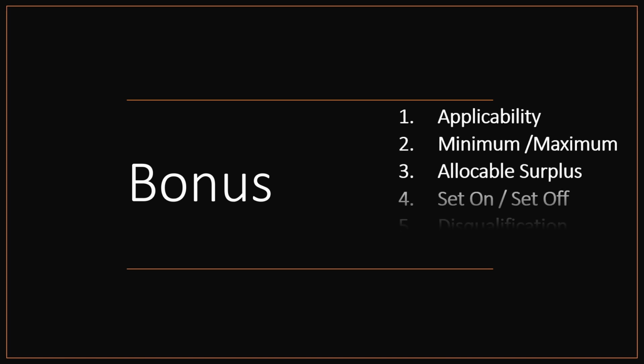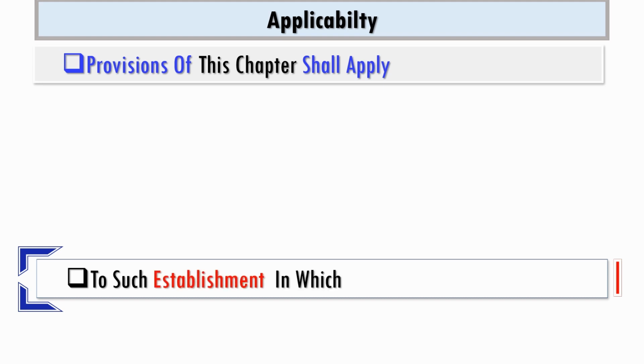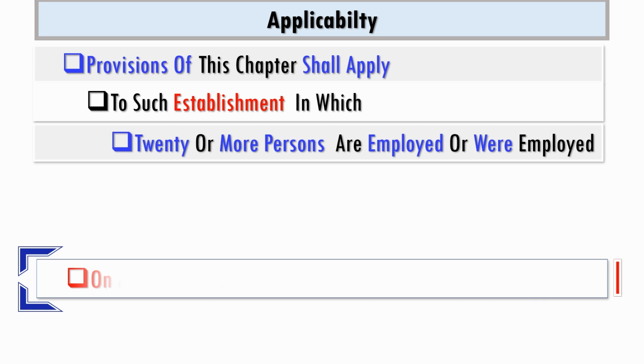Bonus provisions under the code comprise applicability, minimum and maximum bonus, allocable surplus, set on and set off, disqualification and inspector. Provisions as regards bonus shall apply to an establishment where 20 or more persons are employed or were employed on any day during an accounting year.